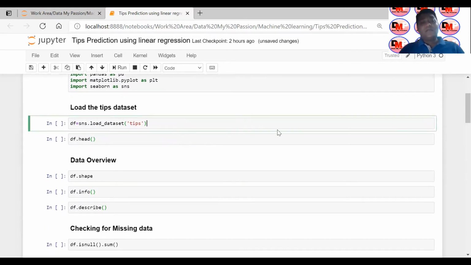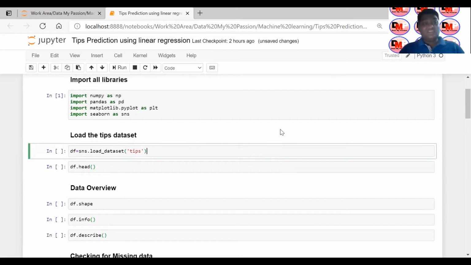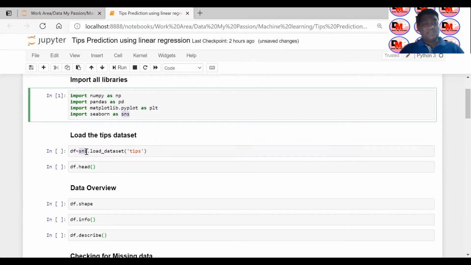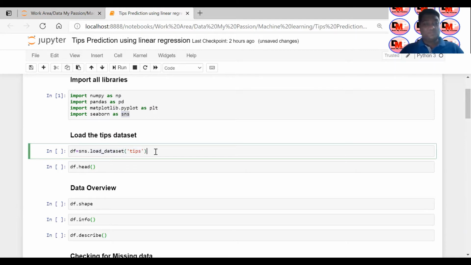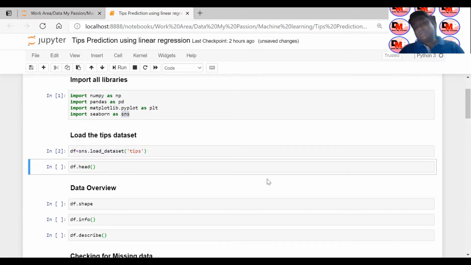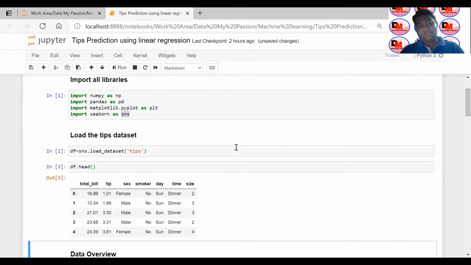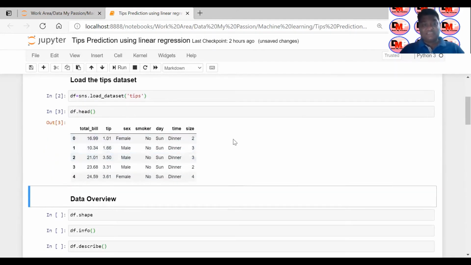Then I'm taking a tips dataset which is already present in your Seaborn library. So I'm just using Seaborn, that is sns. I have given alias sns for the Seaborn library, and I'm loading the dataset tips into my data frame df, and if I want to show you the head of df, you can see these details.